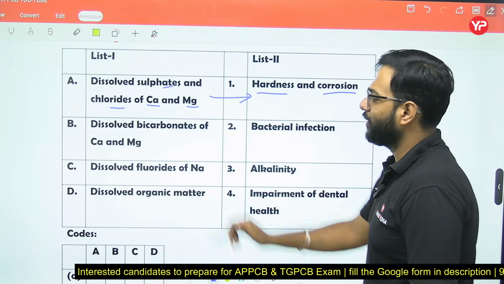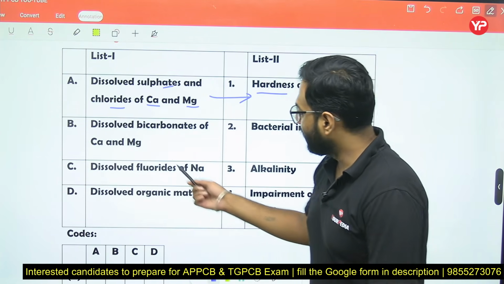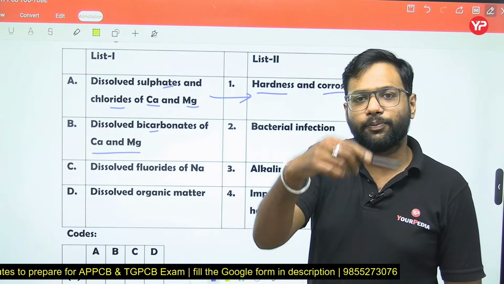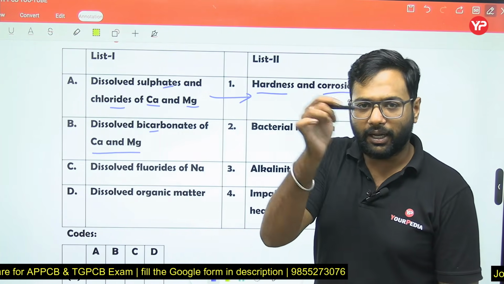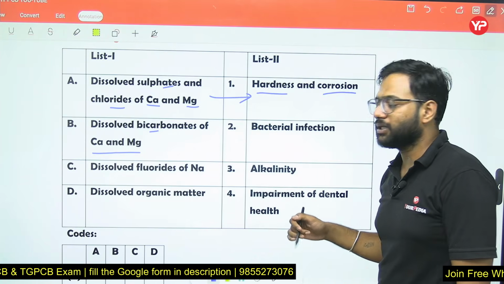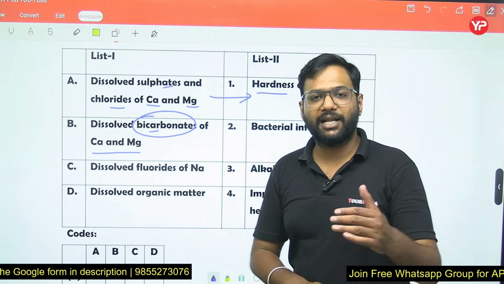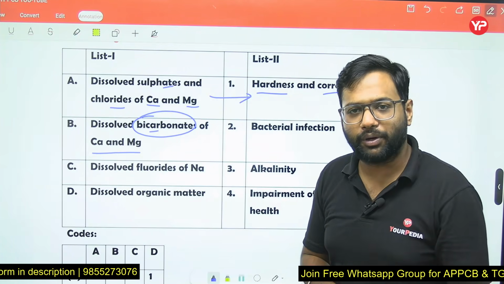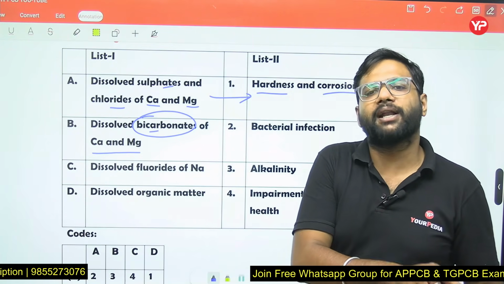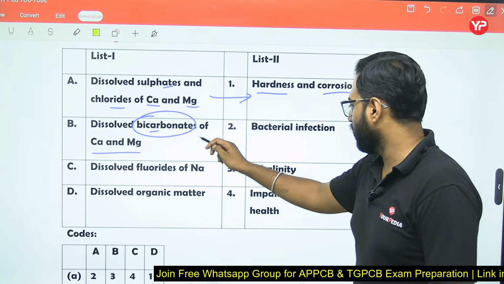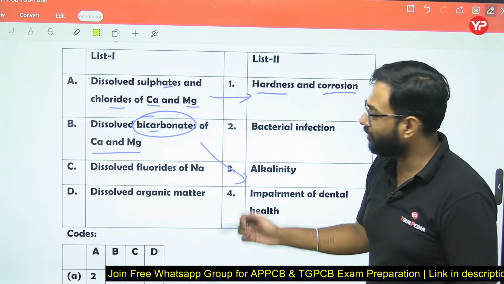dissolved bicarbonate of calcium and magnesium. Also we know when calcium and magnesium combine with carbonate and bicarbonate, they will produce the carbonate hardness. But here in the options carbonate hardness is not given, but bicarbonate is mentioned. So when calcium bicarbonate or magnesium bicarbonate is there, no doubt carbonate hardness will be there, but alkalinity will also be there. So that's why we can go for the alkalinity. Bicarbonate alkalinity will be there.